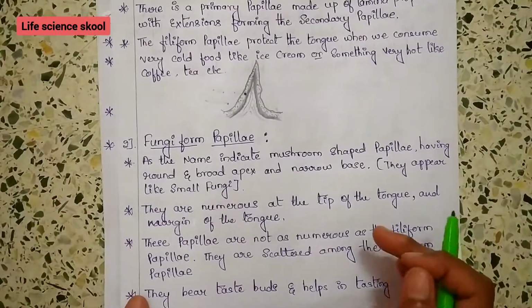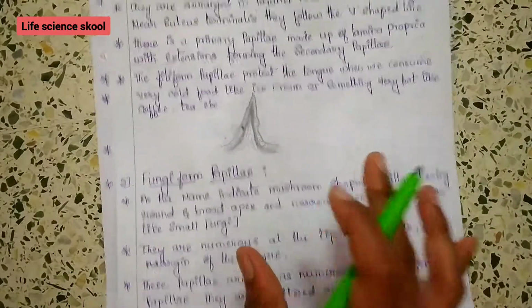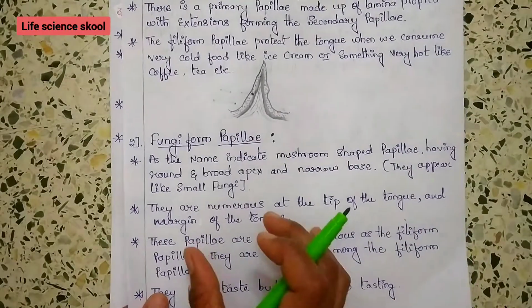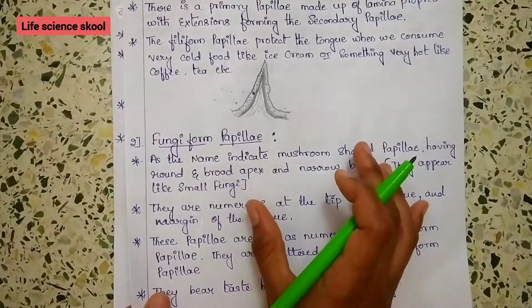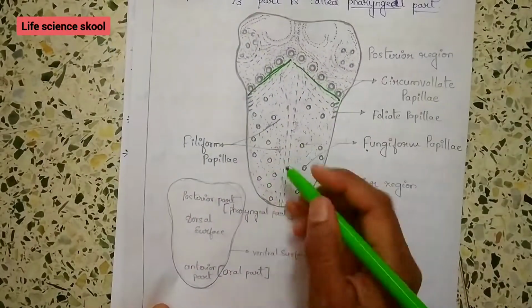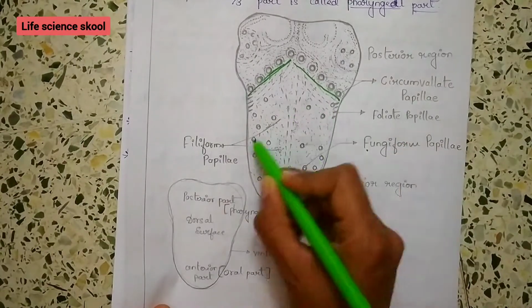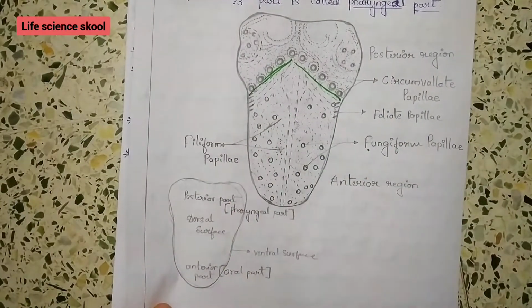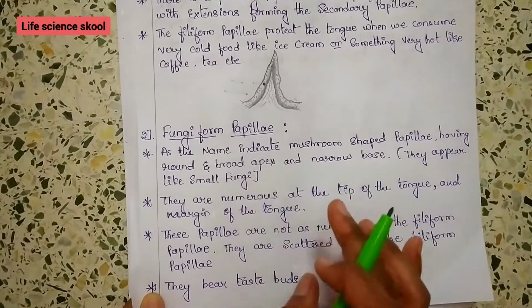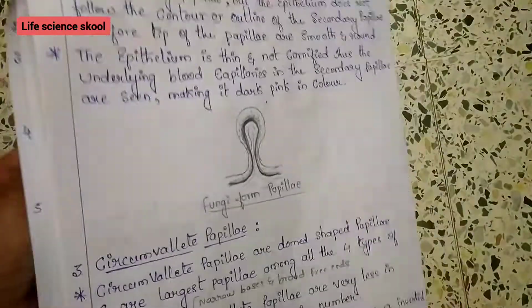These papillae are not as numerous as the Filiform papillae. The numerous ones are only the Filiform papillae. These are very few in number, and are scattered among the Filiform papillae. You can look at the diagram here. These Fungiform papillae bear taste buds. That's why they help in tasting.